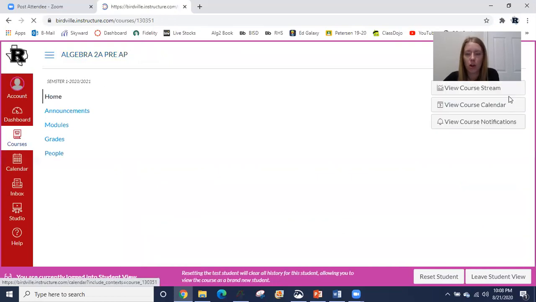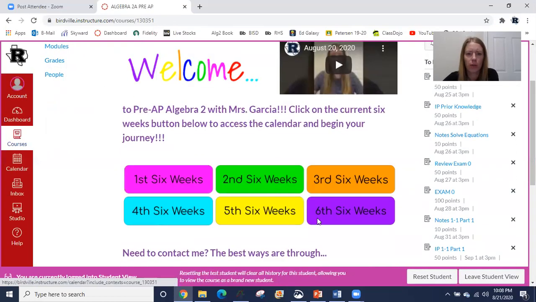Okay, so I'll go back to home, and let's talk real quick about the things at home. So all these 6 weeks buttons will lead you to a calendar. You'll notice as I hover over these, the only one that's active is the first 6 weeks. As we get closer to these other 6 weeks, I will make these buttons active, but until then they won't be.